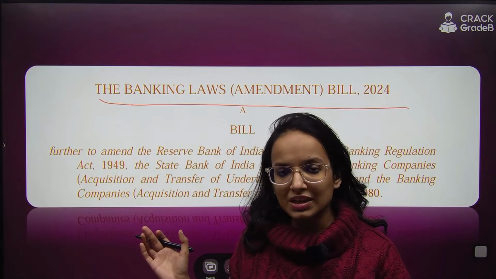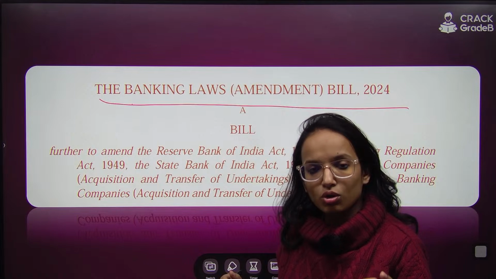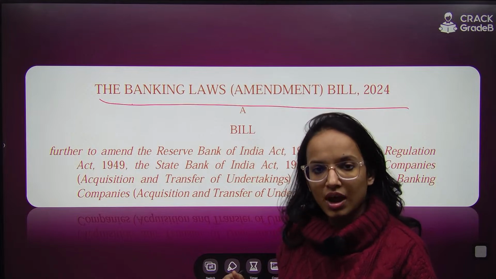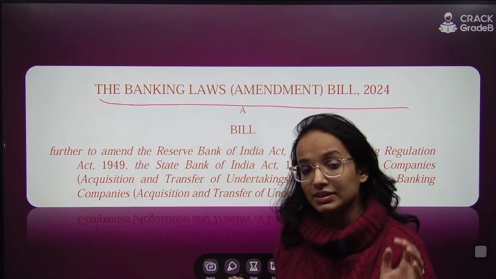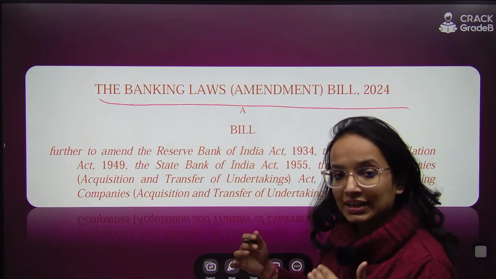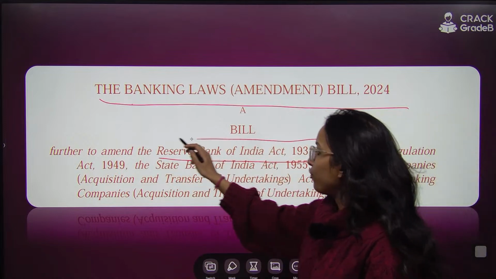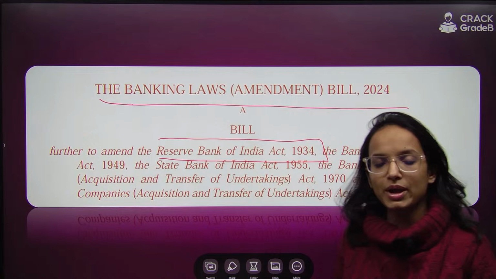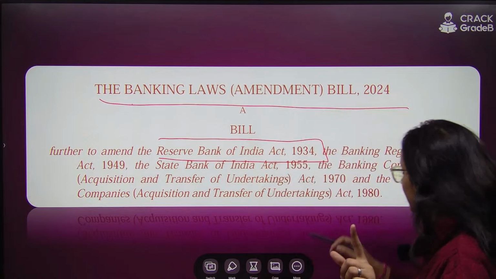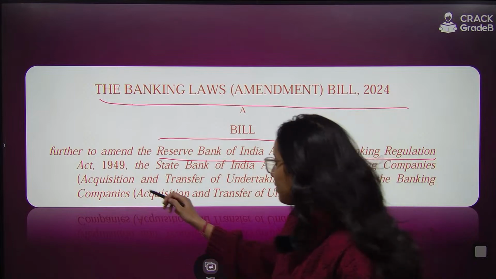So please stay focused. First thing: what all existing laws are going to be amended under this? This can be a separate question. Remember, it is going to amend the Reserve Bank of India Act 1934 first, the RBI Act. Then the Banking Regulation Act 1949, second one.